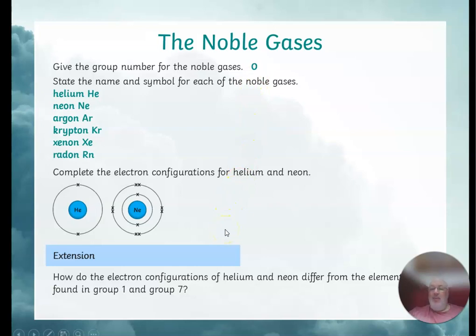How do the electron configurations of helium and neon differ from the elements found in group 1 and group 2? So if you compare helium to lithium, which is the next element along, lithium has 1 electron in its outside shell. It's looking to lose it. If you compare neon to fluorine, which is the element just before it in group 7, that's got 7 electrons in its outside shell, and so it's trying to gain 1 so that it's more like neon. Both of those elements have complete outer shells, and that's true for all of the noble gases. Helium, neon, argon, krypton, xenon, and radon all have a full outer shell.